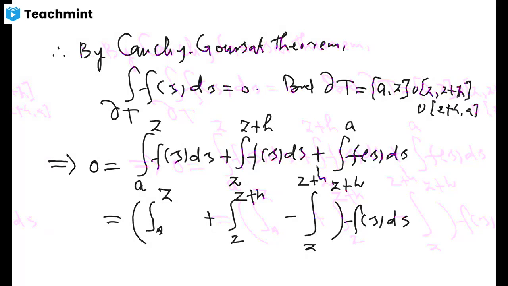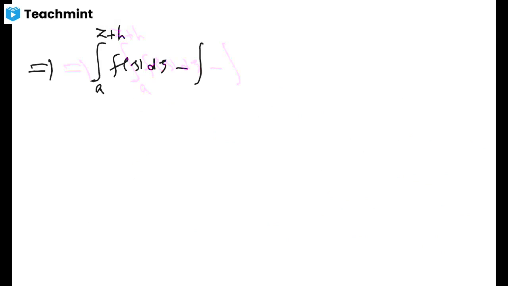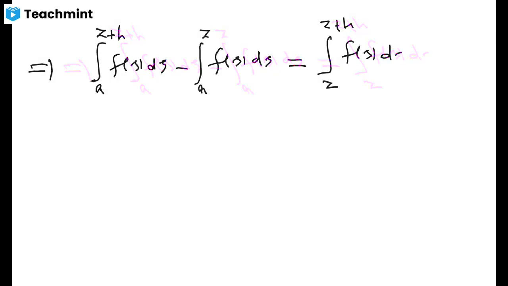Now let me adjust the negative, because on the left hand side you have 0. You bring this negative sign to the other side, and the integral a to z part also to the left hand side. What you will have is the integral a to z plus h, f of zeta d zeta, minus the integral a to z, f of zeta d zeta, equals the integral z to z plus h, f of zeta d zeta.